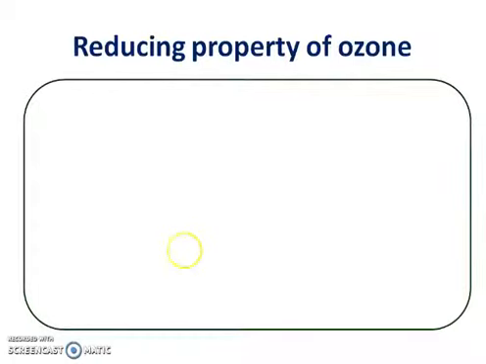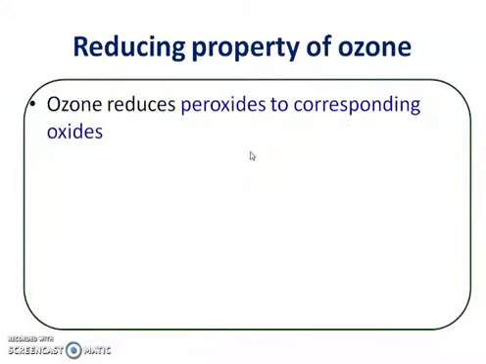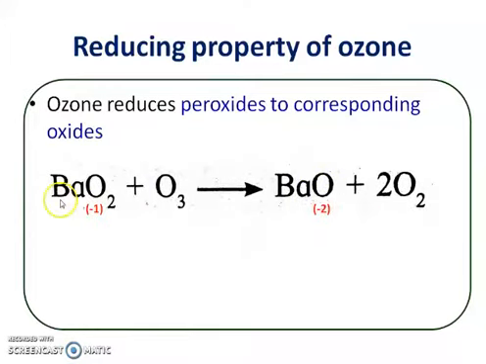Now the next property is the reducing property of ozone. Ozone also acts as a reducing agent, and it reduces peroxides to corresponding oxides. For example, when barium peroxide comes in contact with ozone, there is a formation of barium oxide. So here there is a reduction of peroxide into oxide, especially here oxygen.